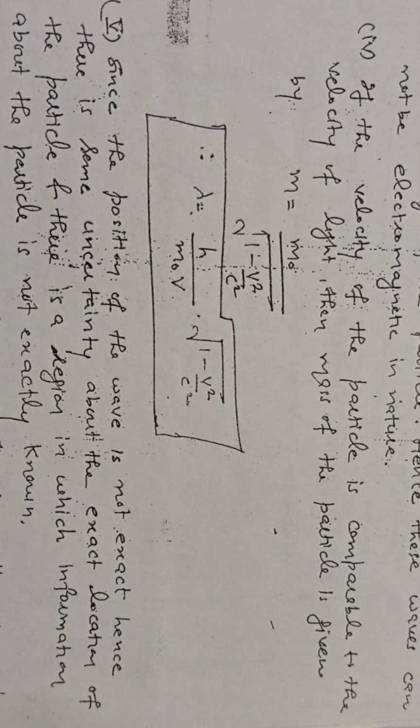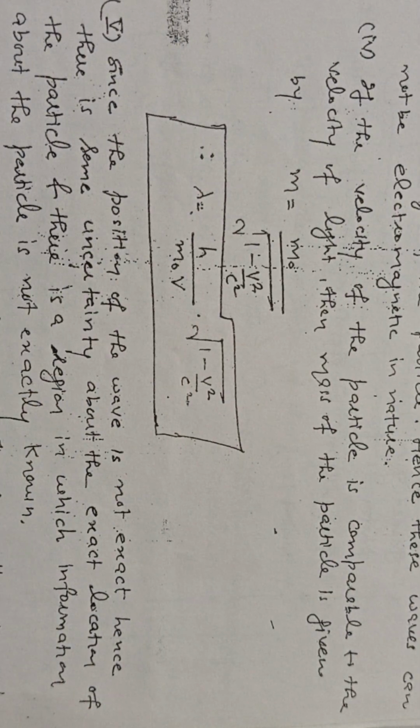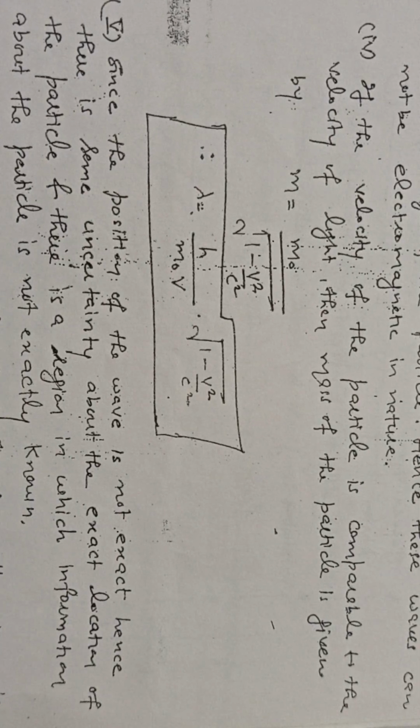The last point: since the position of the wave is not exact, hence there is some uncertainty about the exact location of the particle. Because we do not know the exact position of the wave, we cannot tell the exact location of the particle either. There is a reason in which information about the particle is not exactly known.